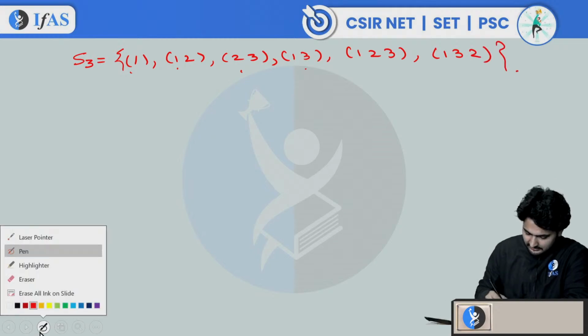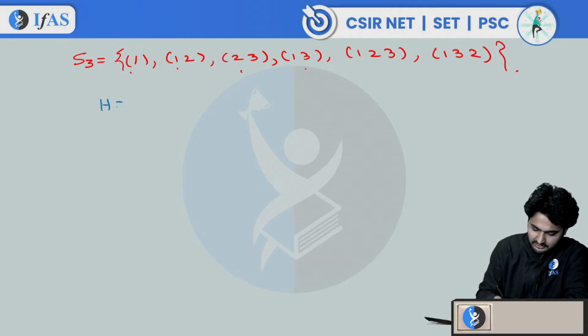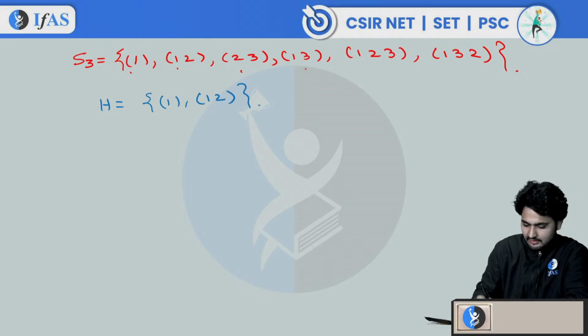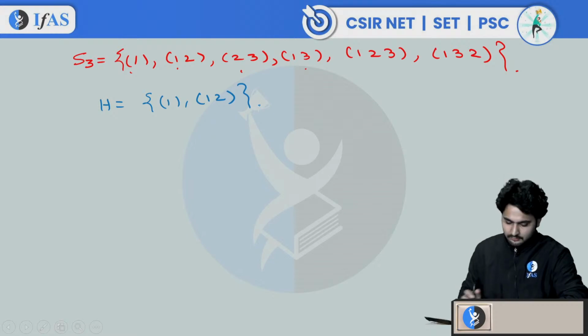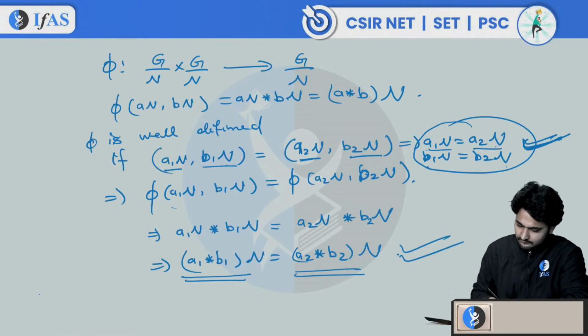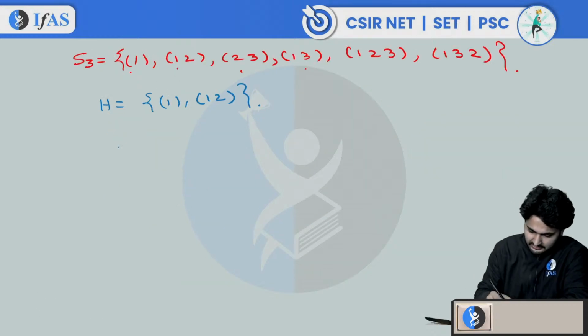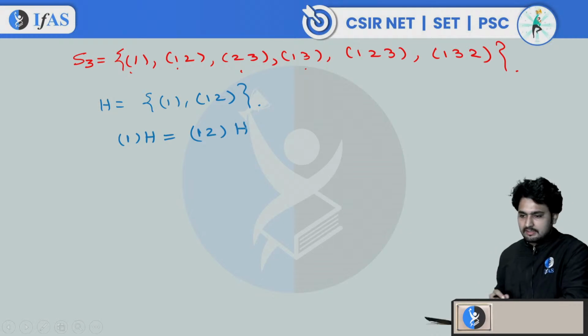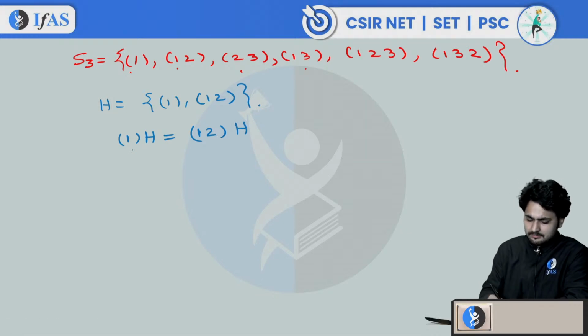Let me consider an ordinary subgroup. It is not a normal subgroup. Let me consider H = {1, (1 2)}. It is an ordinary subgroup. We will consider this one first. A1n equals, let's say, A2n. So we consider, let's say, 1H is the same as H, or simply H is the same as (1 2)H. You can see that because both are elements belonging to H, so this will be equal to H.